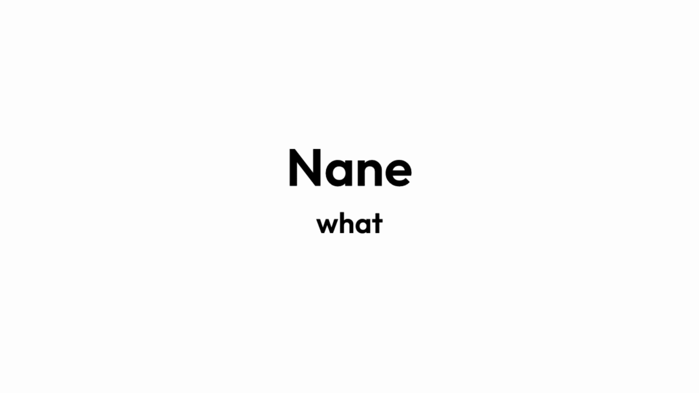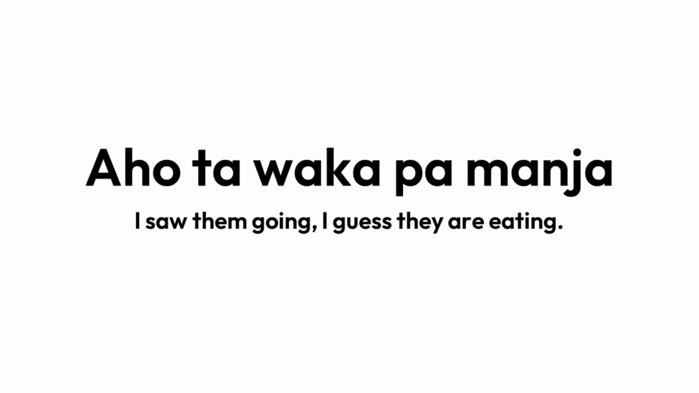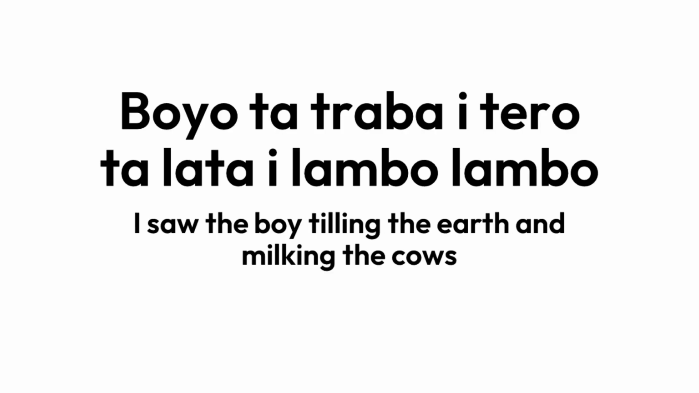Multiple verbs can be used not only with the subject, but also with an extra evidential. Ahotawaka pamanja is I saw them walking and I propose they are eating now. Boyotatraba itero talata ilambolambo is I saw the guy tilling the soil and milking the cows. This way, you could have separate objects for separate verbs by the same subject.